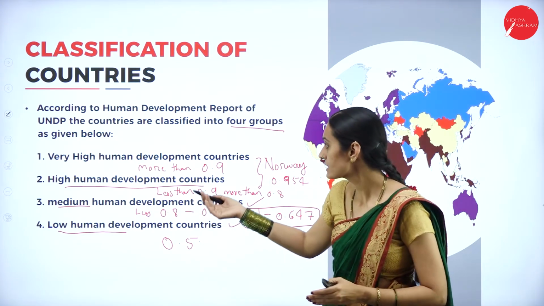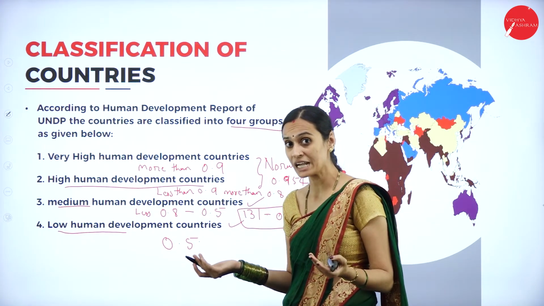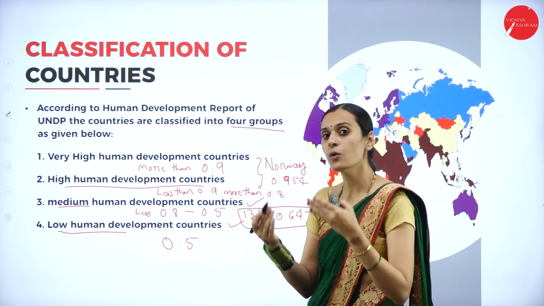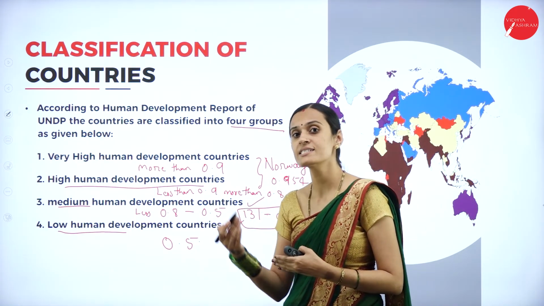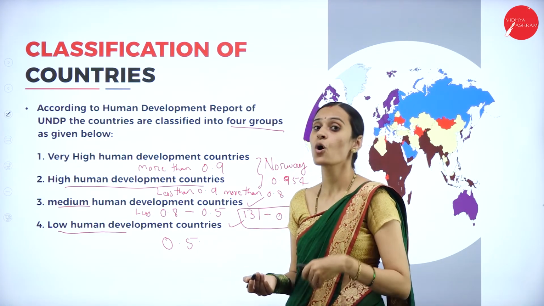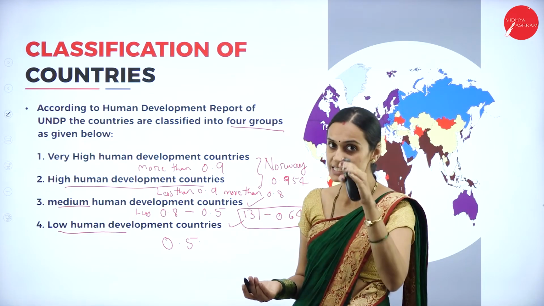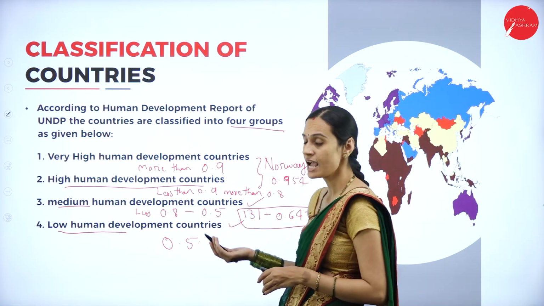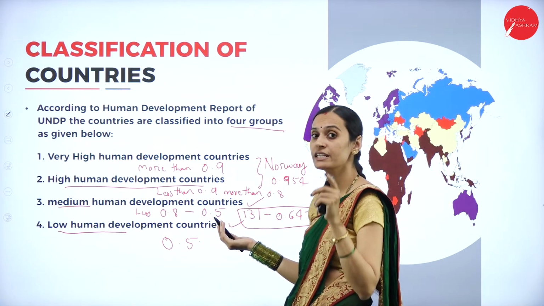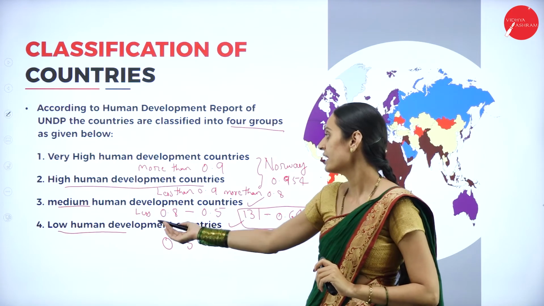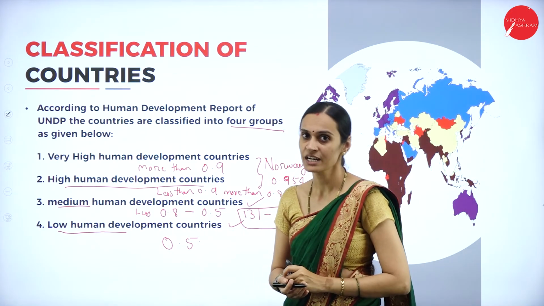If it is more than 0.9, it is considered very high; if it is more than 0.8 and less than 0.9, it is high human development. If it is more than 0.5 and less than 0.8, it is considered medium human development. Of course, India is considered a medium human development country, and the last one is low human development countries.